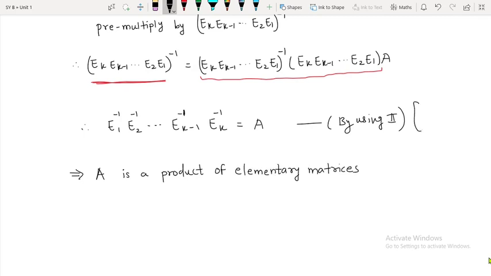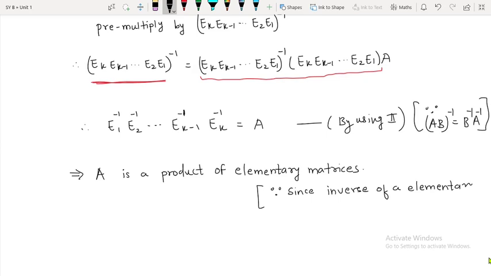Some reasons I will write here, since which formula we have used. (AB) inverse is nothing but B inverse A inverse. This implies A is a product of elementary matrices, and what is the reason? Since inverse of an elementary matrix is an elementary matrix. So that's all for this theorem.